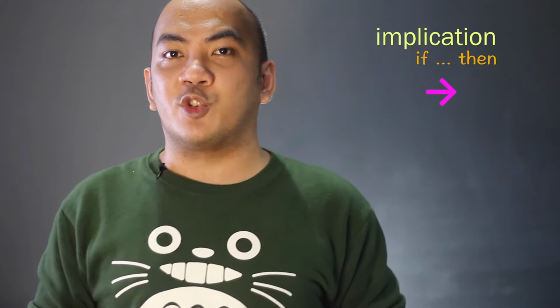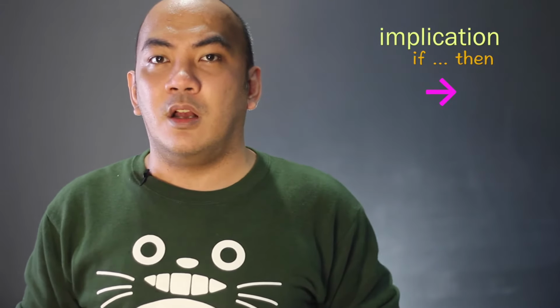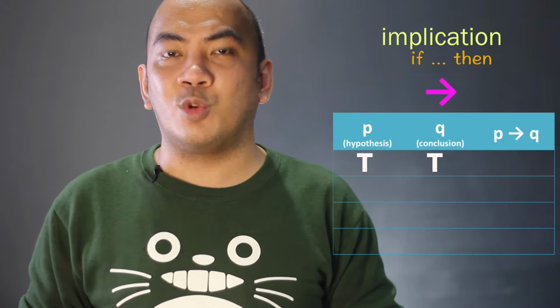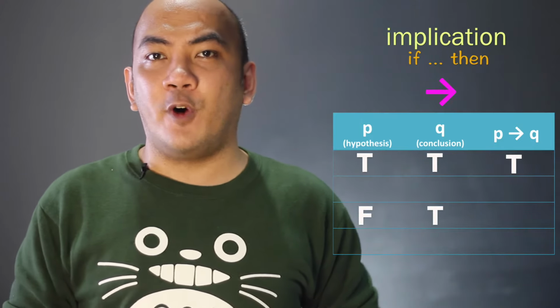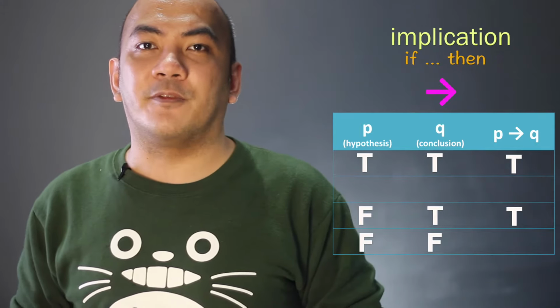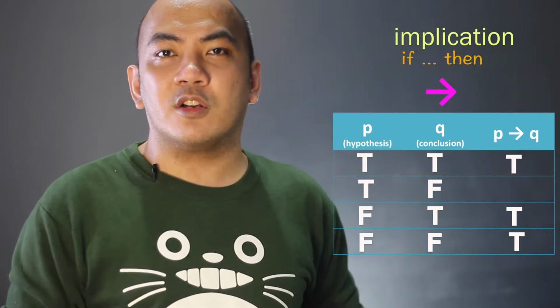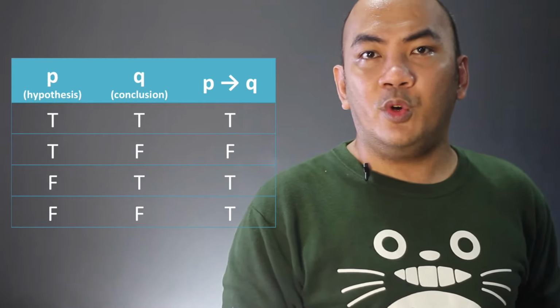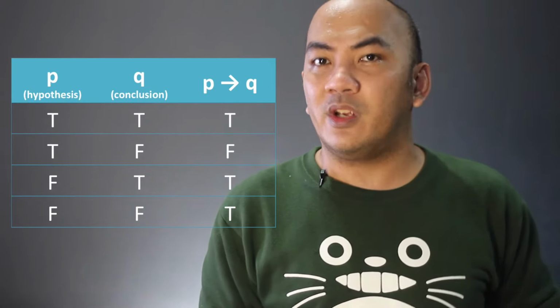In the conditional statement, if P then Q, which is also called the implication, Q asserts that it is true on the condition that P holds. Thus, if the hypothesis is true and the conclusion is true, then the statement is true. If the hypothesis is false, but the conclusion is true, still the statement is true. If both statements are false, still the statement is true. But if the hypothesis is true and the conclusion is false, then the statement is false. Thus, we can say that an implication if P then Q is false if and only if the hypothesis P is true and the conclusion Q is false.